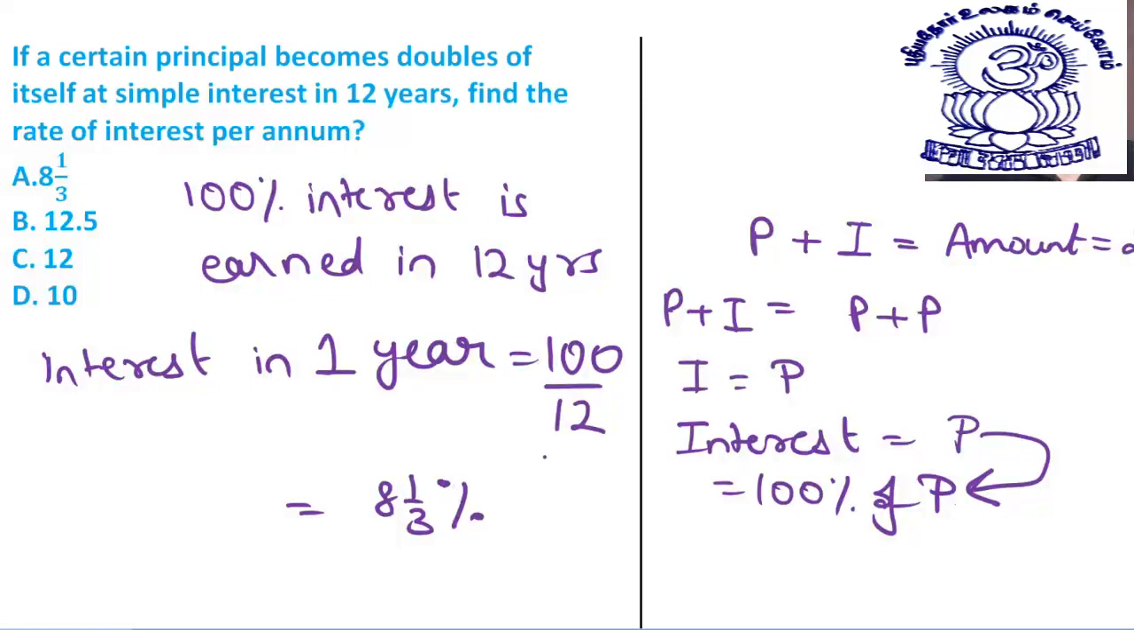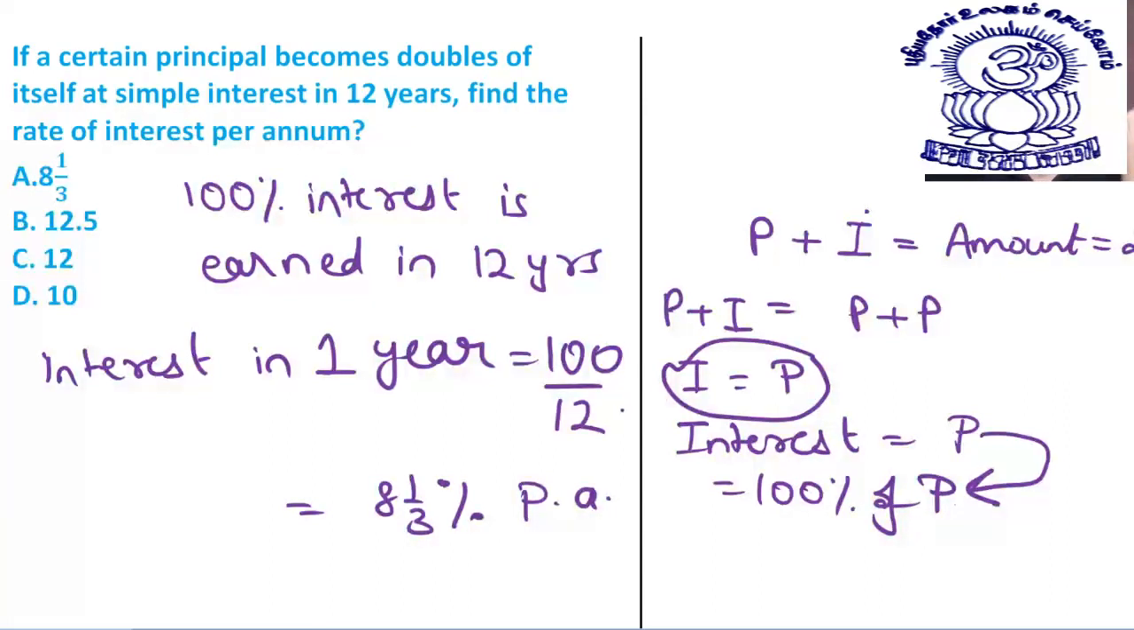I hope it's clear to all of you. 8 1/3% per annum. This is your answer. Whenever it is being told that the principal becomes double, that means the interest earned is equal to the principal. This is the main thing. The interest being earned is equal to the principal, that is 100%. So very easily you can solve that.